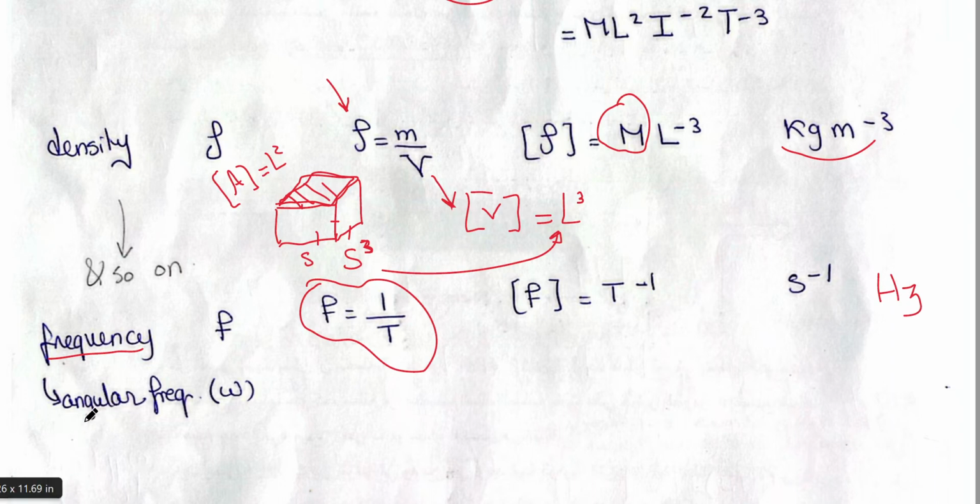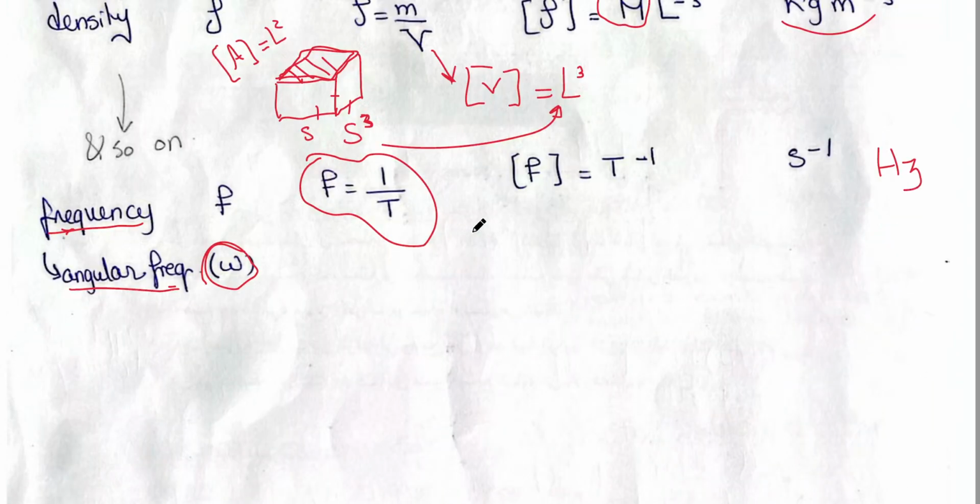Another note is that there is something called angular frequency. Its symbol is omega. The angular frequency has the same dimensions and units. As we mentioned before, this is frequency and this is frequency. That's why they have the same dimensions.